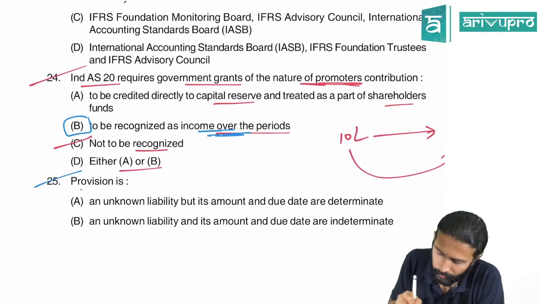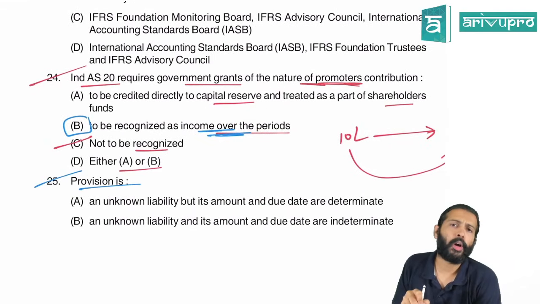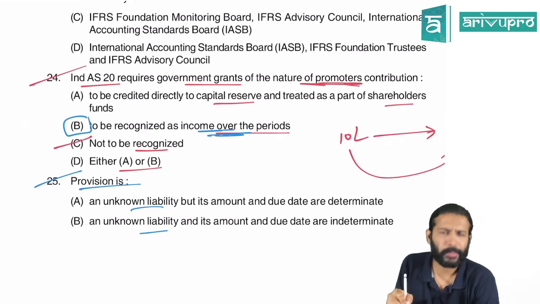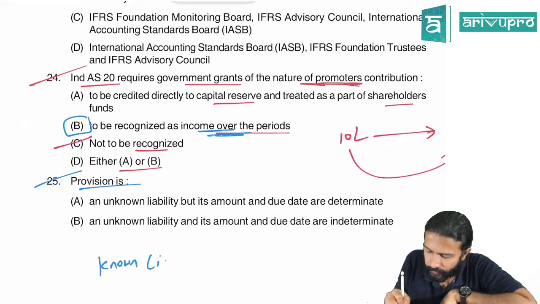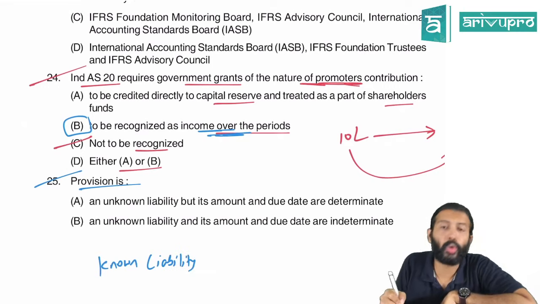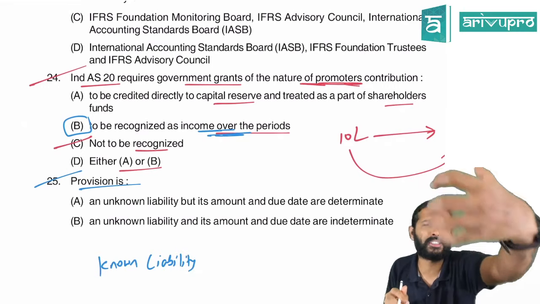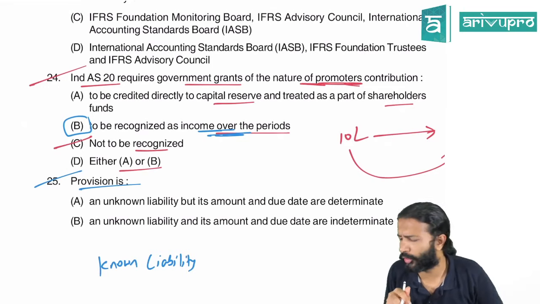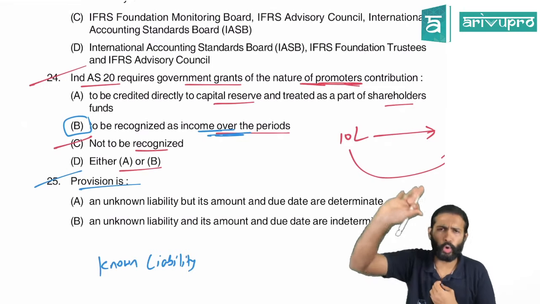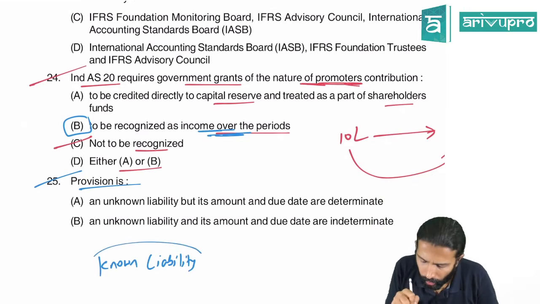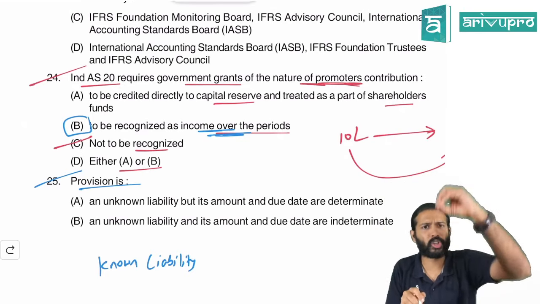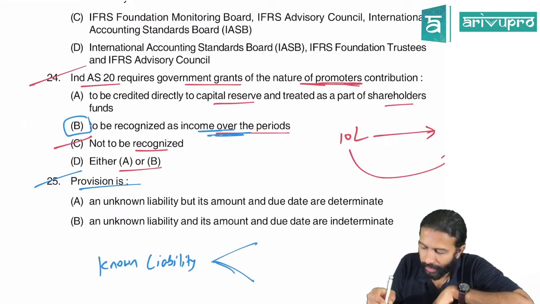Next, provision. Provision means they're asking from this perspective. See, provision is a known liability. Like if somebody files a case against you and claims damages, then you know you need to pay some money towards damages. So provision is a known liability, but it is an unknown amount.